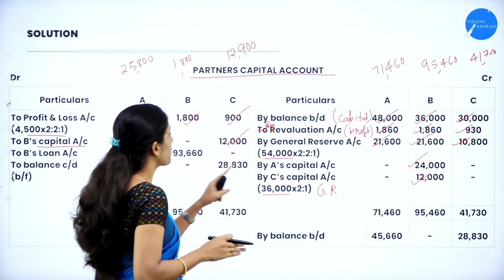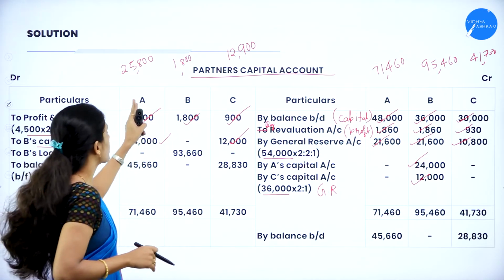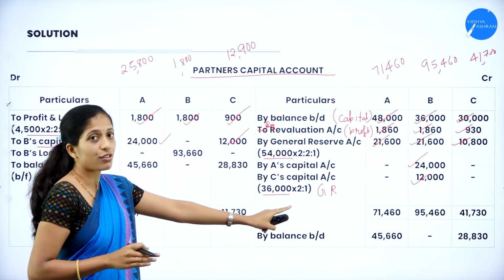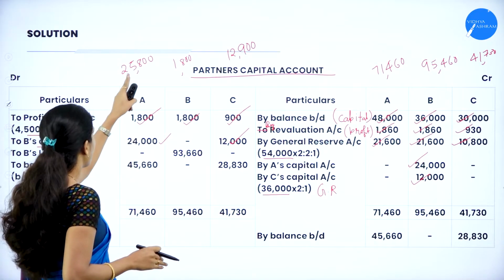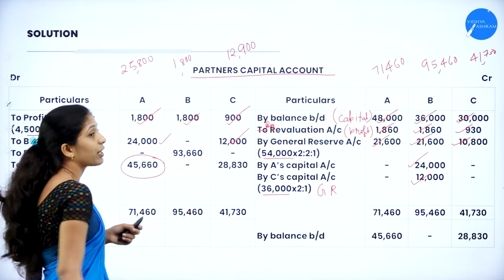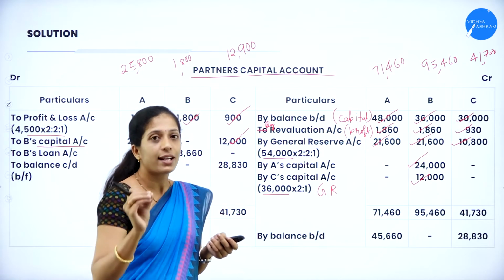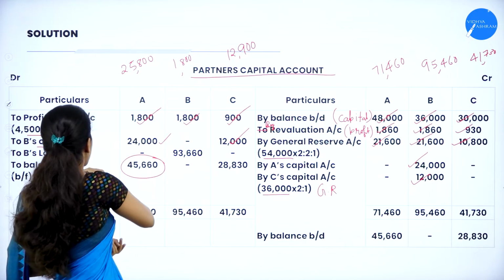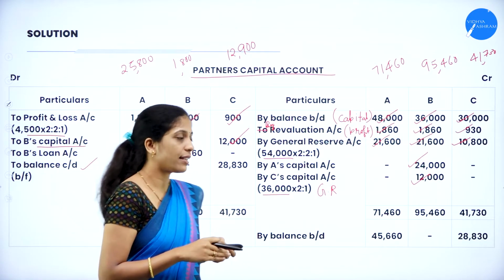Now take that of A, 71,460 and 25,800. 71,460 is greater, right? 71,460 minus 25,800, you'll get a balancing figure of 45,660. Since he is not a retiring partner, his amount has to be carried down.